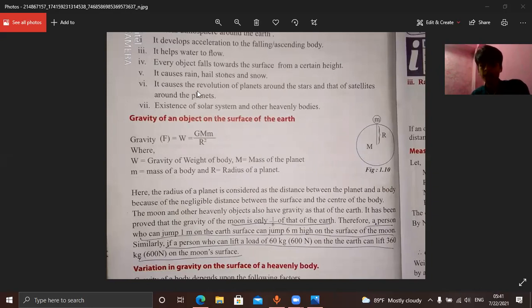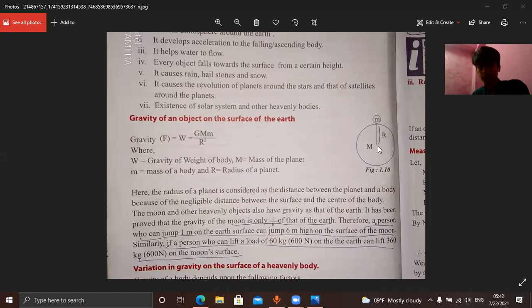So we have to write here G, capital letter M, into what is the second body? That is an object, that is a body, right? That is a small body which lies on the surface of the planet. That body has a small letter m mass. So GMm upon R square, where R means the distance between them. And what is the distance? The distance between their centers. It is R.